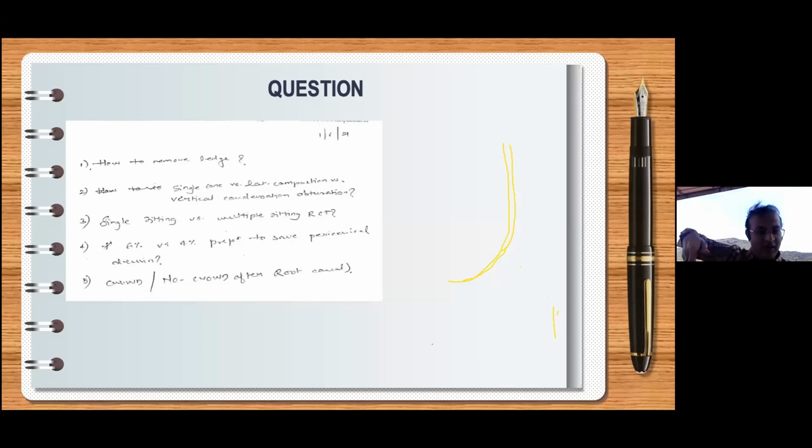So you pre-curve it, enter inside, put it in the canal, put the file first, go beyond the ledge, put the file over there, and then attach the endomotor to the file in the mouth. I hope you got the trick. Normally, what we do, we pick up our rotary instrument. The patient is here, the rotary instrument is in my hand. I have my endomotor. I put my file into the endomotor, I lock it over there, and then I take my endomotor with the file and enter the patient's tooth. What I'm talking about is the reverse.